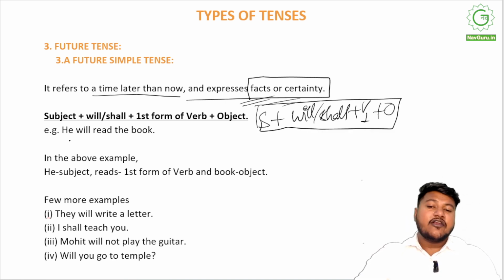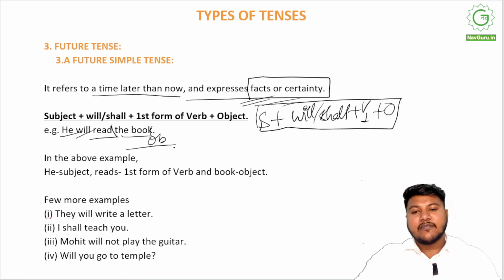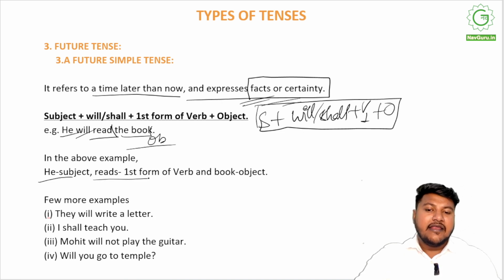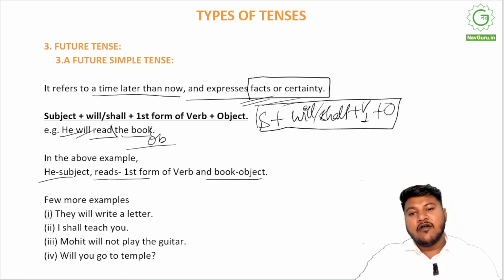So, he will read the book. He's not reading right now, but he will read it in future. He is the subject, will, read is the first form, the book is the object. As simple as that, right? He reads the object. Never forget to add will. He will read, right? And yeah, some more examples.